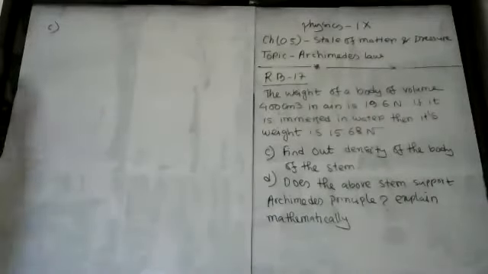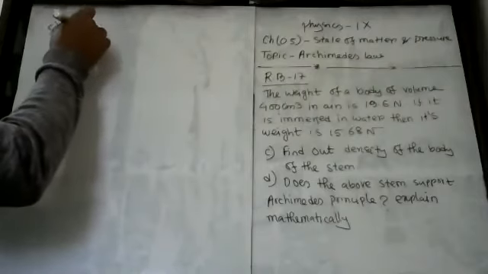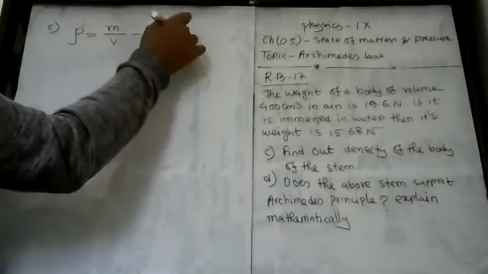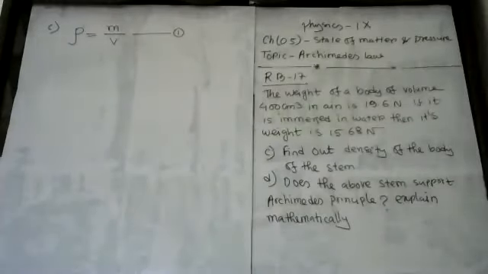Very good. You know that density of the body rho will equal to what? Will equal to mass per unit volume. This is equation number 1. And next problem is here. There are two weights given. One is weight in the air and weight in water is given. Okay. So from which weight we are going to find out the mass of the body, my dear student? From which weight? Yes, my dear student. From air. We are going to find out mass of the body from weight in air.